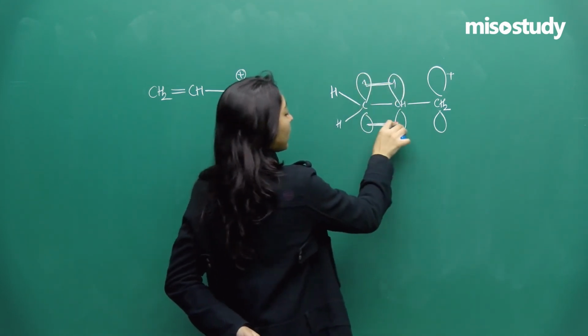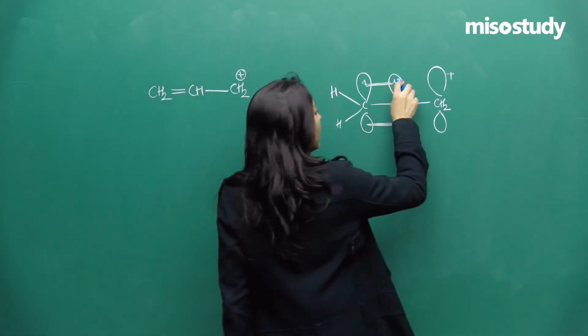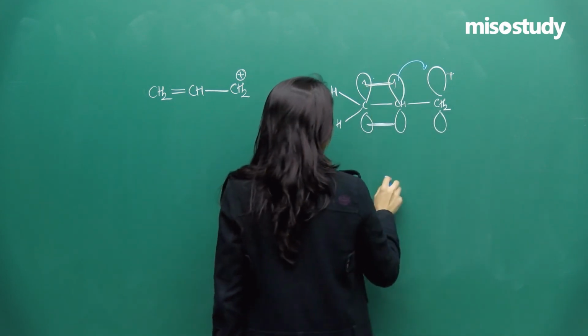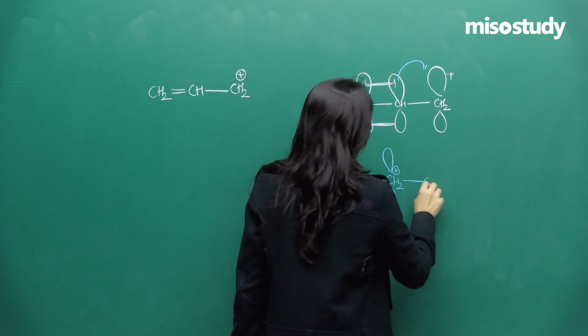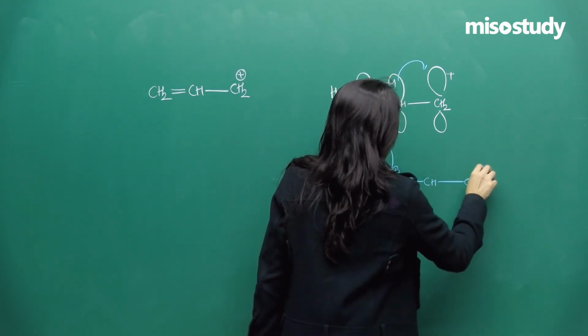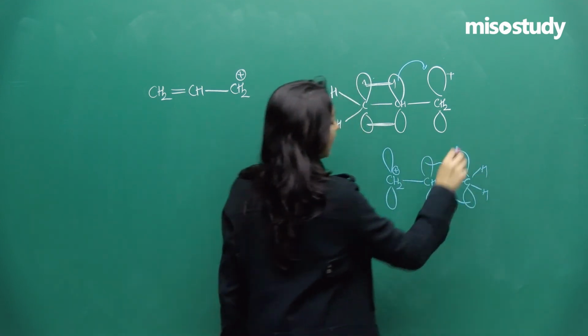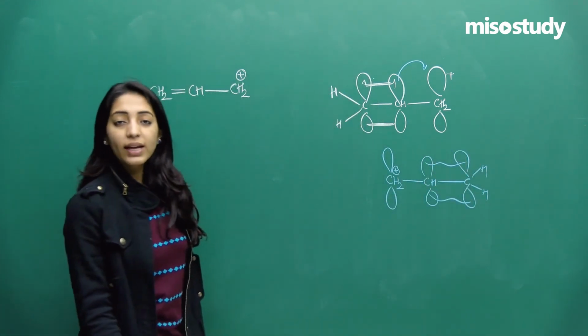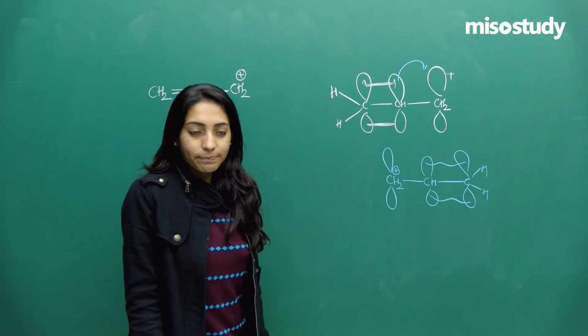So see, they are forming a double bond. Am I right? Now what will happen? Now I am asking, these two will form a bond and this will be left as such. So CH2 positive means one vacant p orbital, and something like this. Okay. So this is how actually the resonance is taking place.